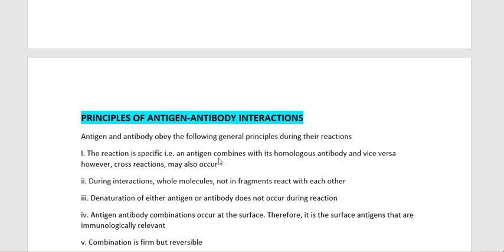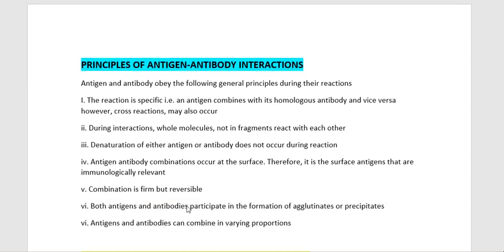The first one, it should be specific. That means they should possess specificity. Then the whole molecules are involved. Then they do not have any denaturation during the reaction. Then antigen antibody combination occurs at the surface level. That means the surface antigens that are immunologically relevant, and the combination is firm but it can be reversible. Both antigens and antibodies participate in the formation of agglutinates or precipitates.